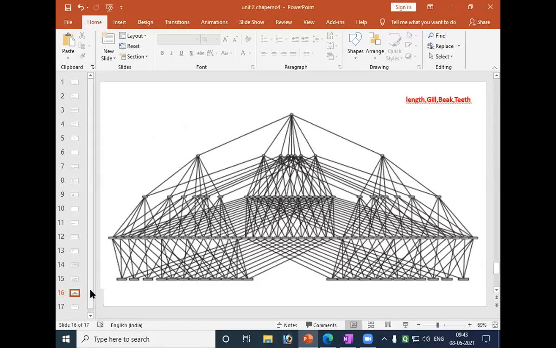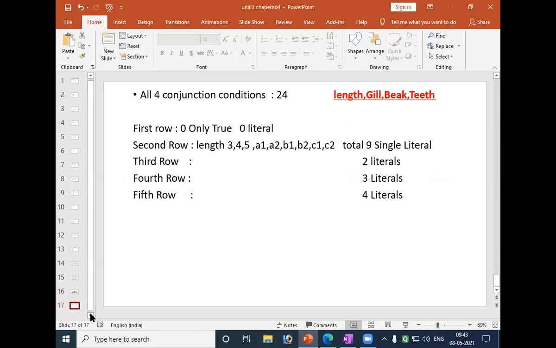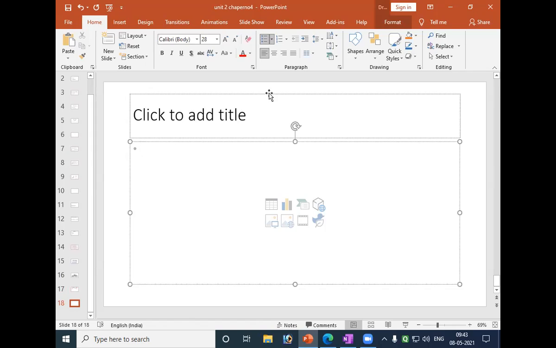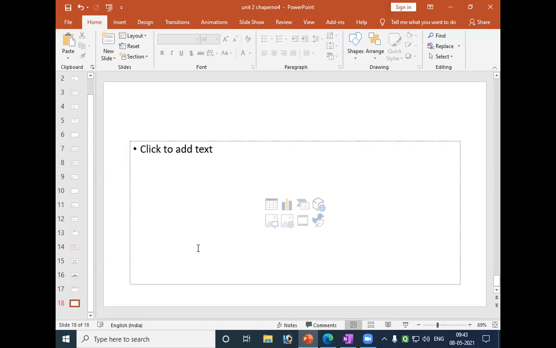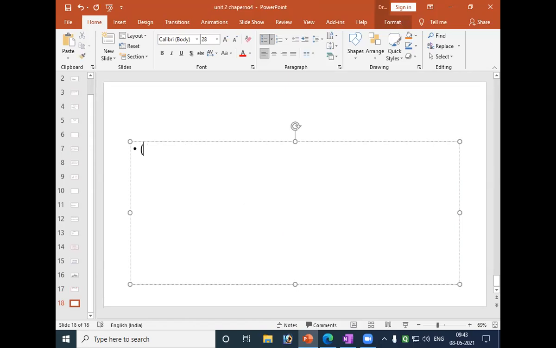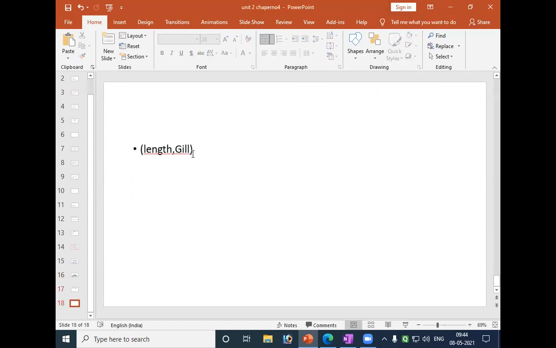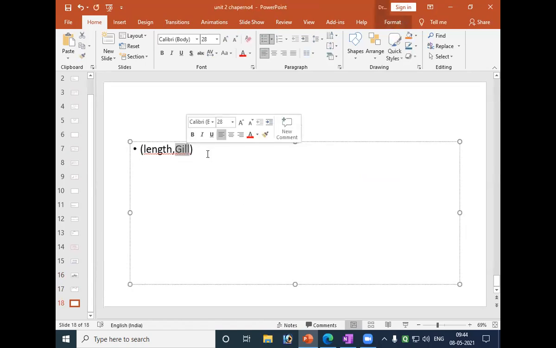Say we take length and gill. Length possibilities are 3, 4, 5.